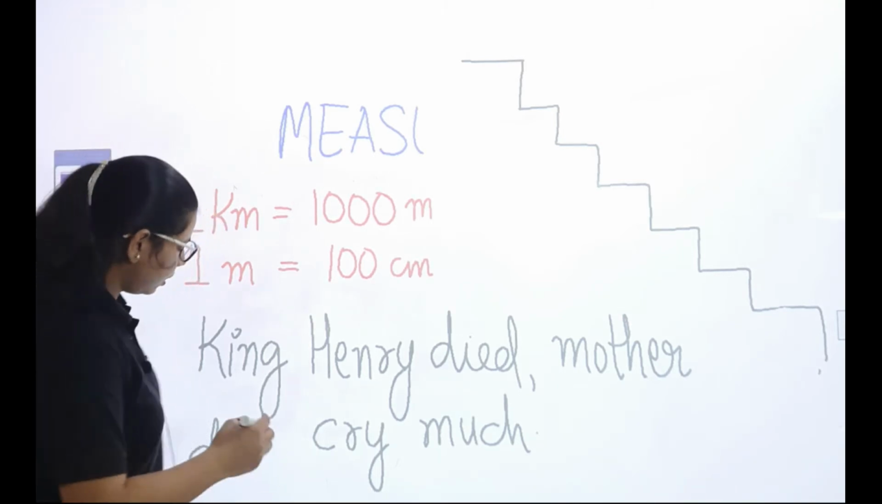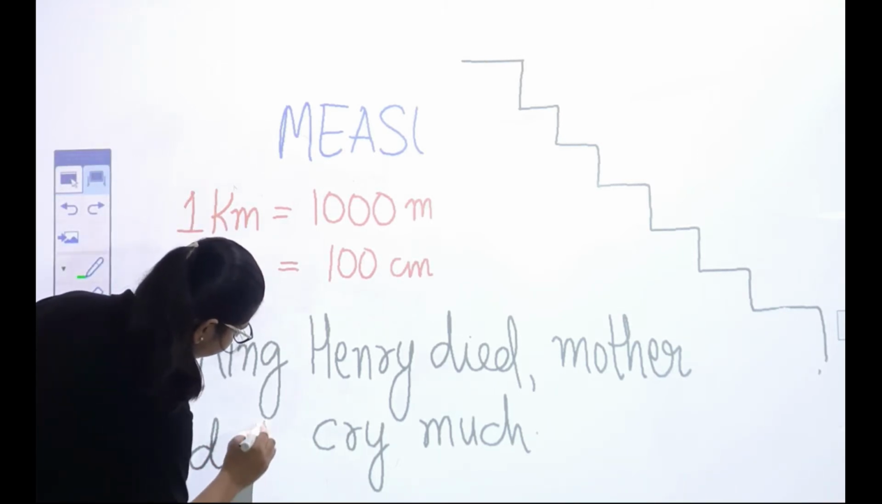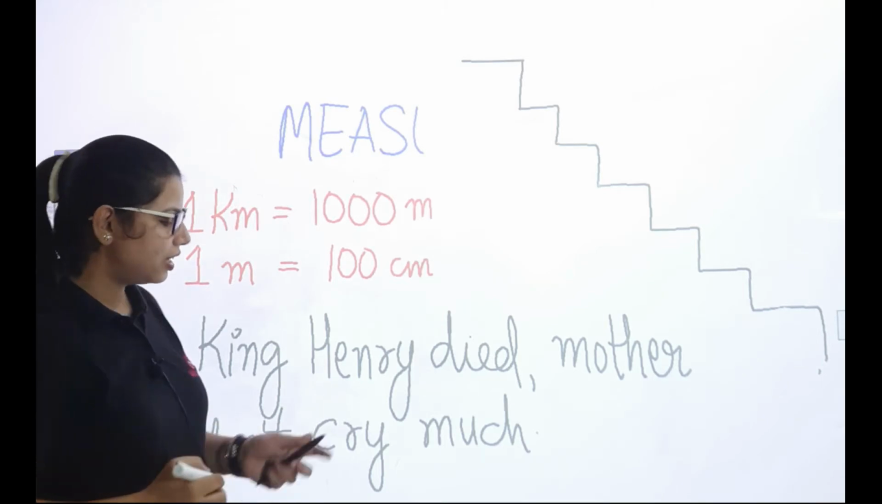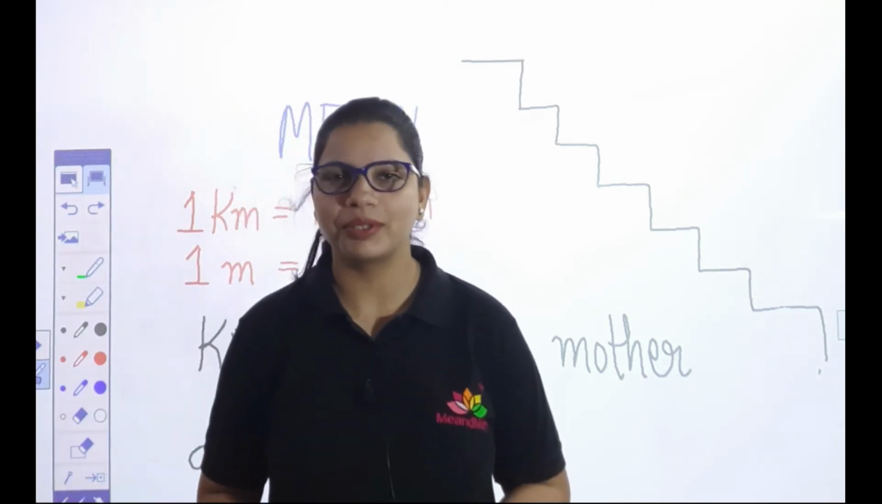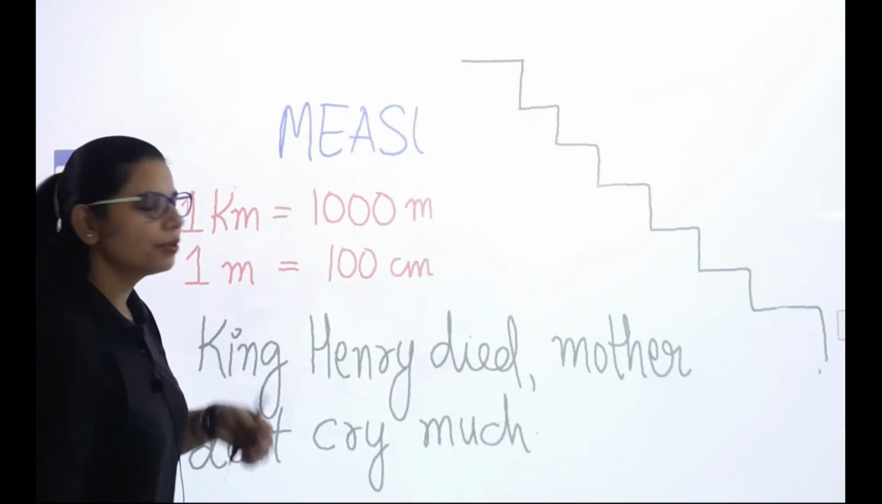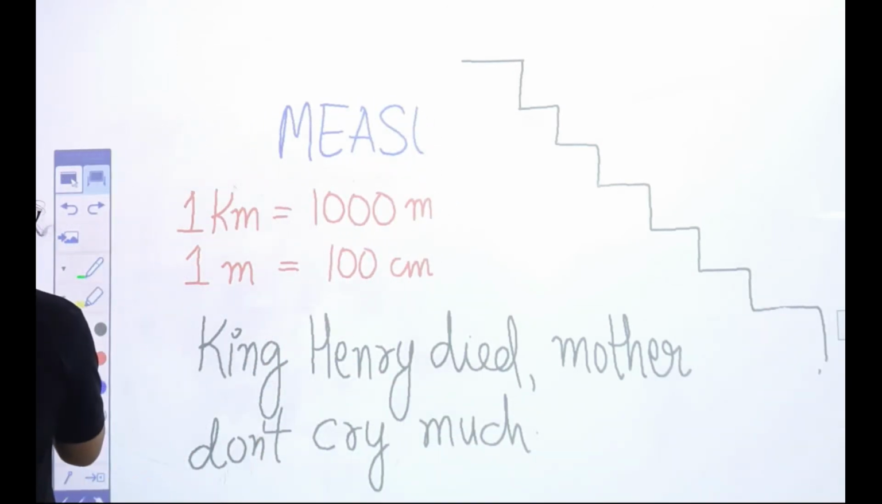Or you can say "don't" also, like it's a positive feeling. King Henry died, mother don't cry much. मतलब King Henry मर गए, but mama please आप ज़्यादा मत रो. King Henry died, mother don't cry much. It's better.